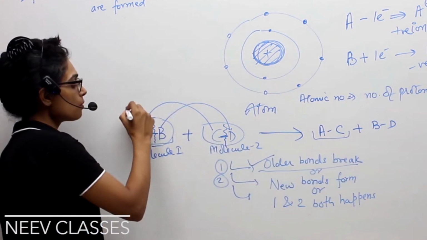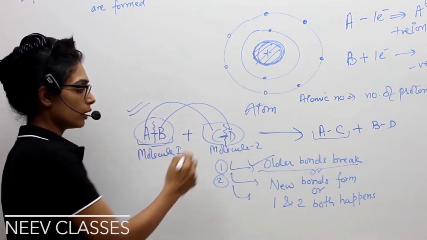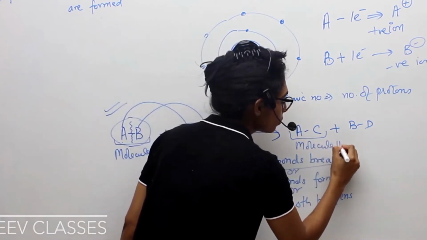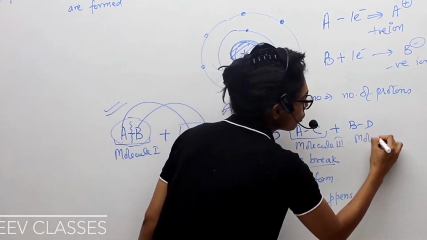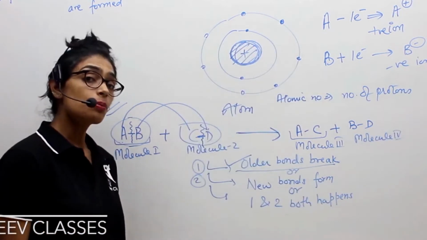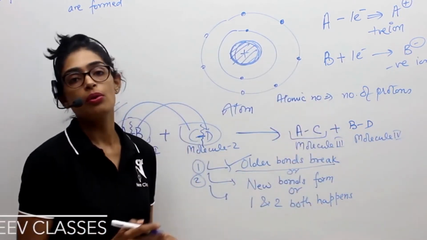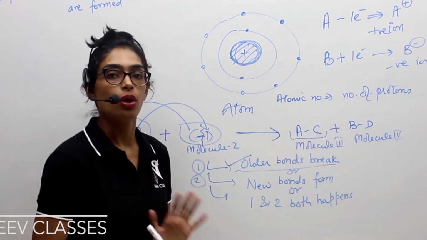A and B was a different molecule altogether. This was molecule 1, this was molecule 2. Now A and C is the third type of molecule, that is molecule 3, and this is molecule 4. Now the interesting point is that all these 4 molecules have all different properties. The properties are not matching at all.